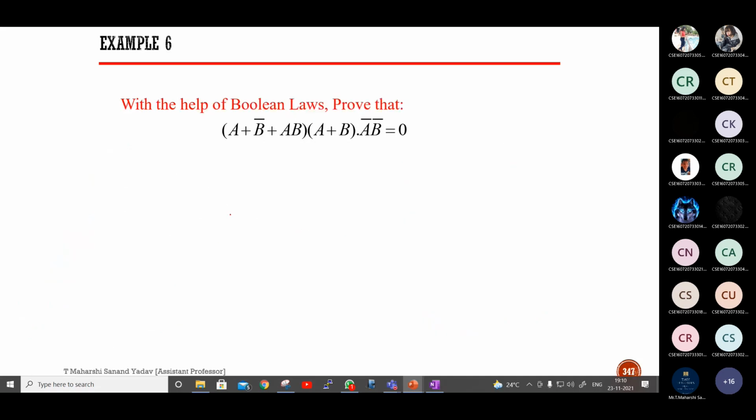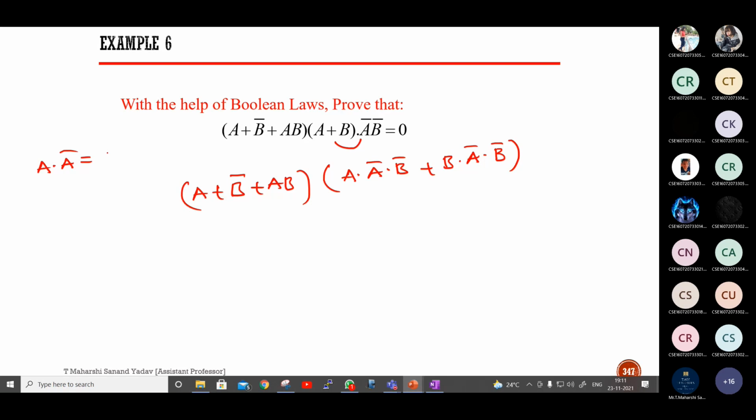How to do this one? Cross multiplying, sir. A bar dot B bar inside. So this one I'll take as it is, first one. Second one I'll try to multiply. So this is A into A bar dot B bar plus B into A bar dot B bar. Next step. A into A bar is 0, sir. B into B bar is 0.